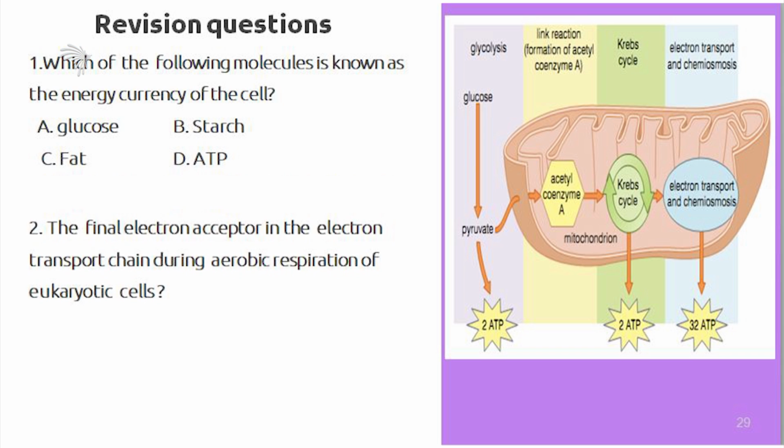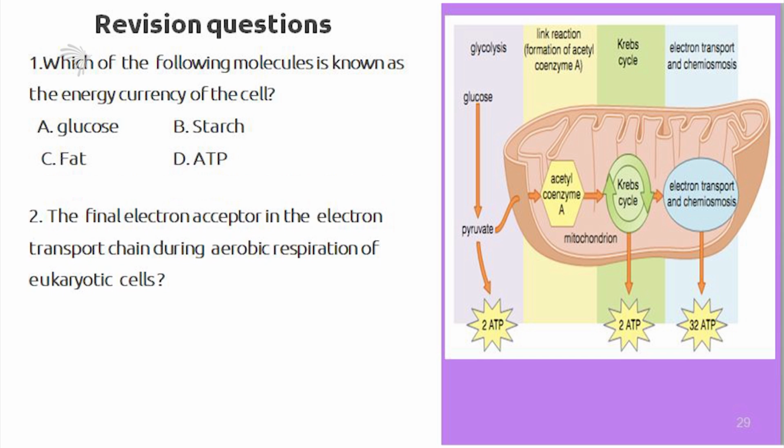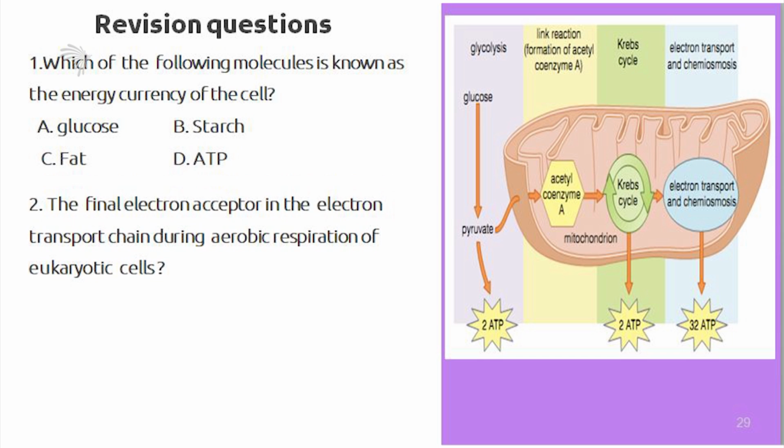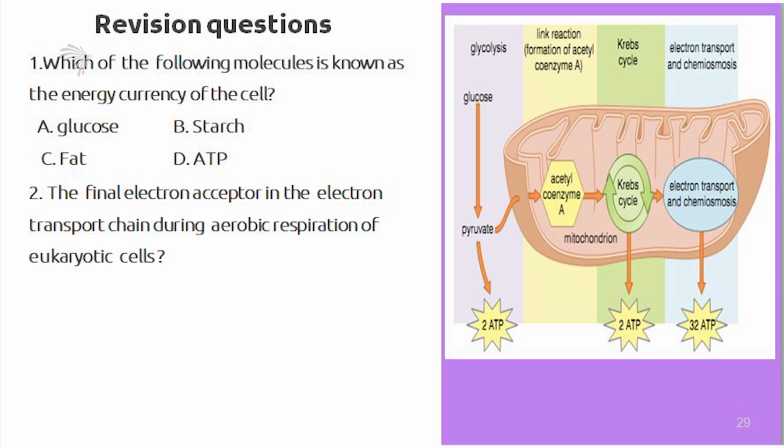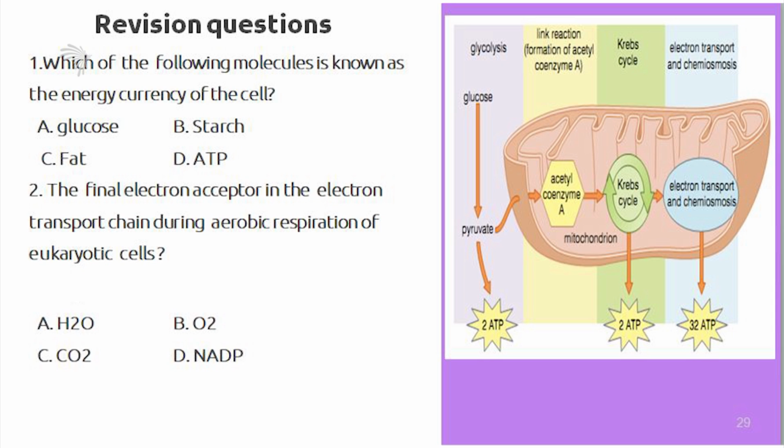Question number 2. The final electron acceptor in the electron transport chain during aerobic respiration of eukaryotic cells: A. Water. B. Oxygen. C. Carbon dioxide. D. NADP. If your answer is B, you're correct.